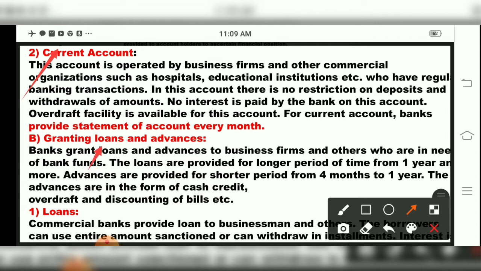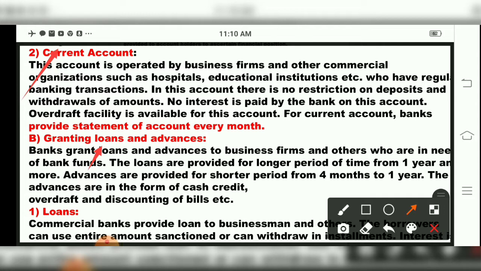Now the next type is related to granting loans and advances. Banks grant loans and advances to business firms and others who are in need of bank funds. Their loans are provided for a short term period, medium term, or long term. It may be for 4 months, 1 year, 2 years or 10 years, depending upon what tenure the individual requires the amount.